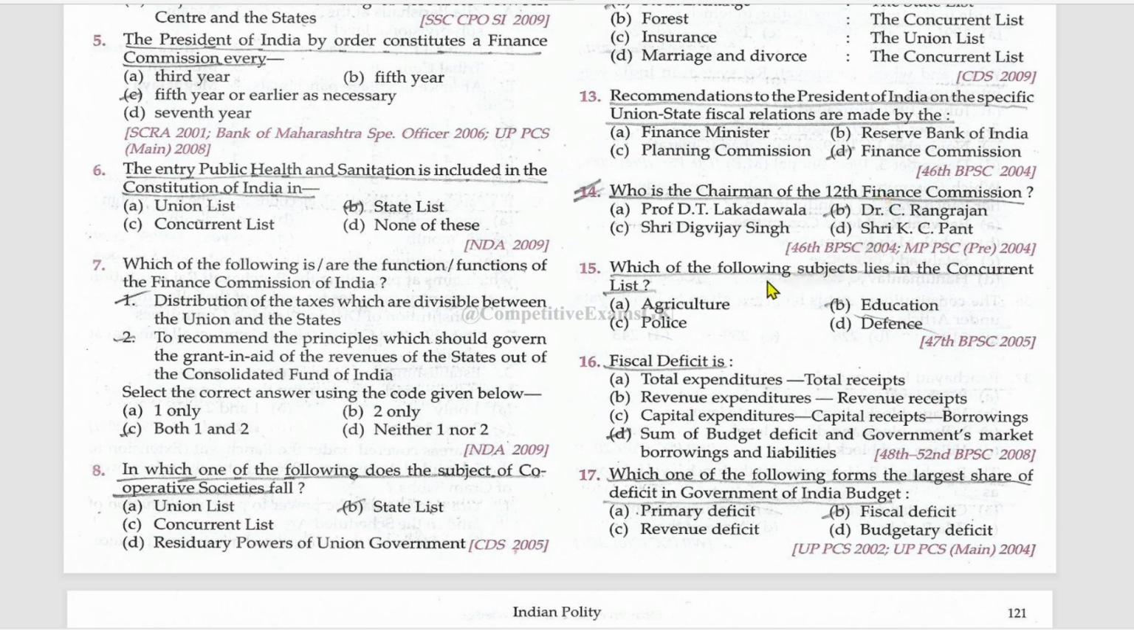Which of the following subjects lies in the concurrent list? Education. Fiscal deficit is the sum of budget deficit and government's market borrowings and liabilities. Which one of the following forms the largest share of deficit in Government of India budget? Fiscal deficit.